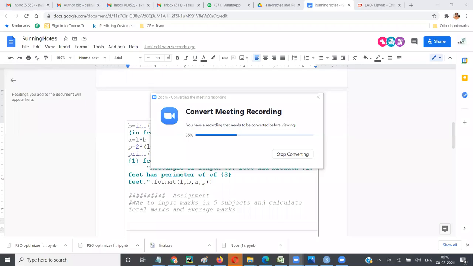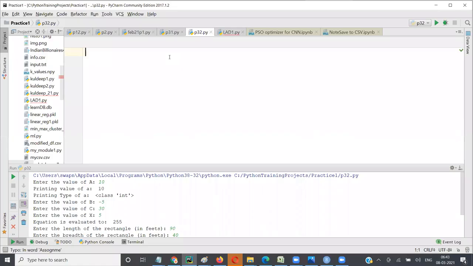Yeah, so that was the assignment. Write a program where you input 5 marks. So you'll say input marks in English, input marks in science, social, right? And then you do total and average.